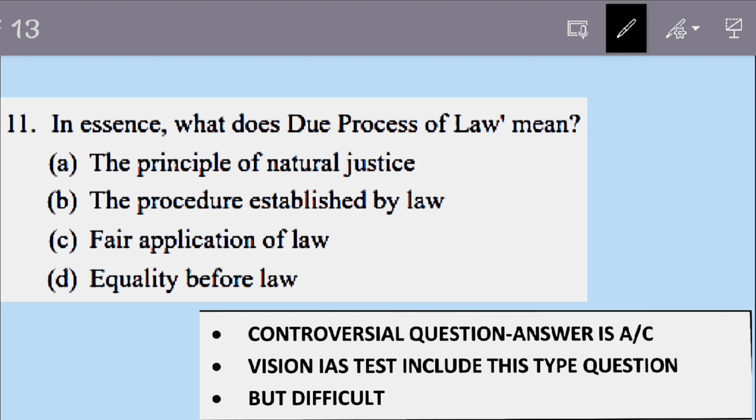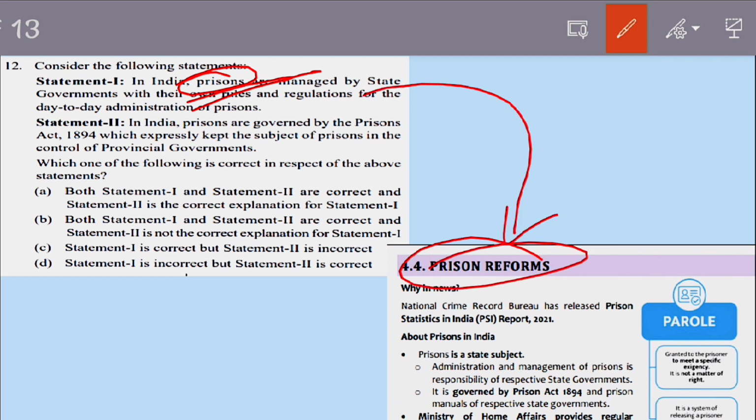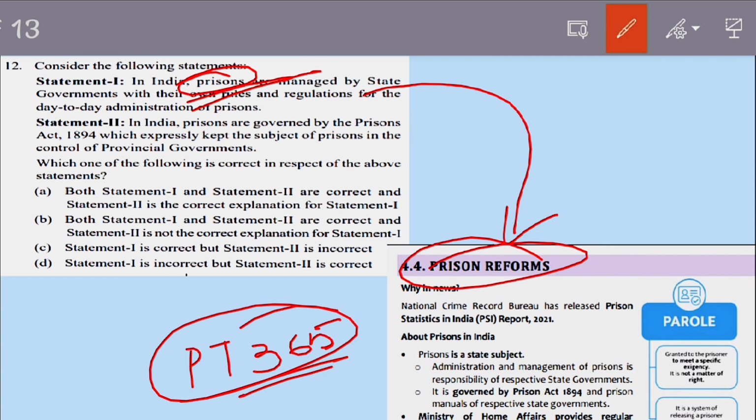Now if you go to the next question, the second question, this question is regarding prisons. As you can see, prisons is an important topic these days. This question can be traced directly to this source, prison reforms, and this is nothing but PT 365. So you can see the questions were directly from PT 365.